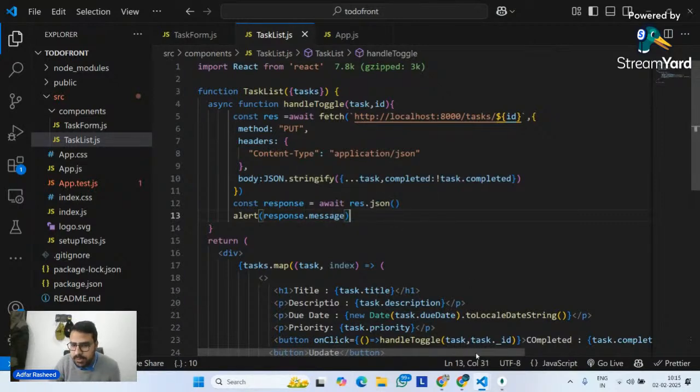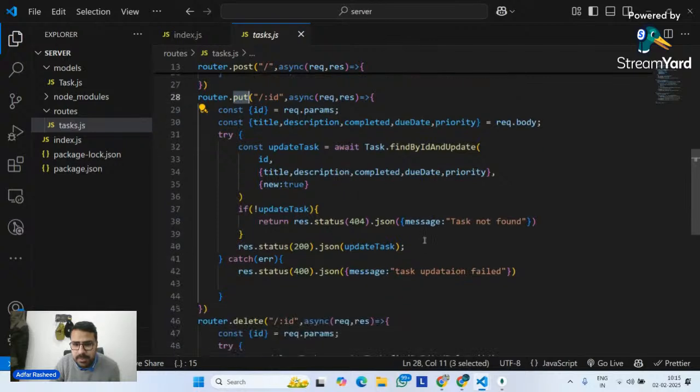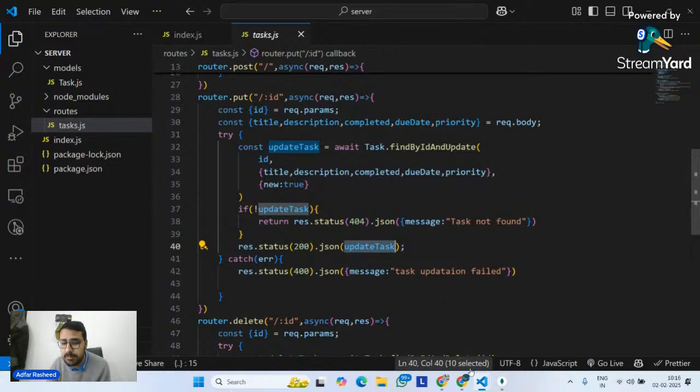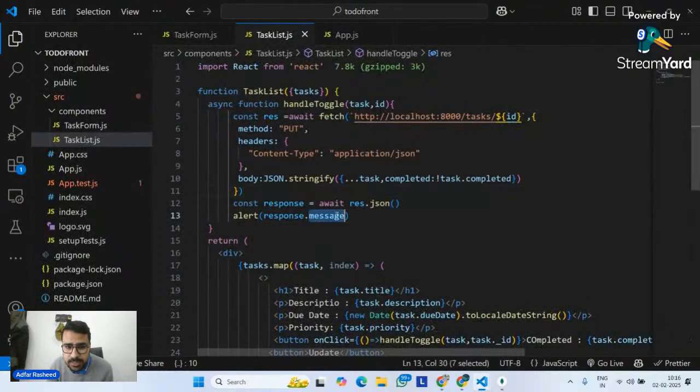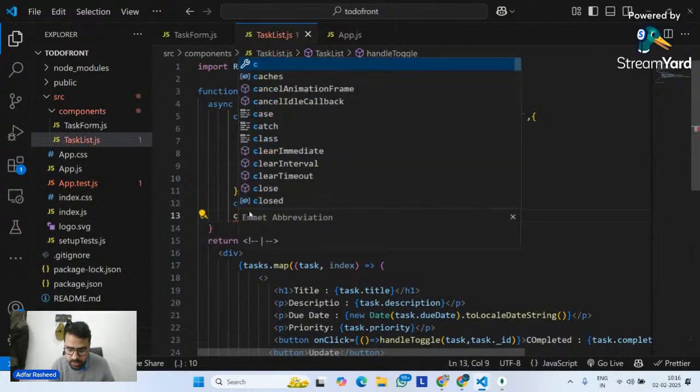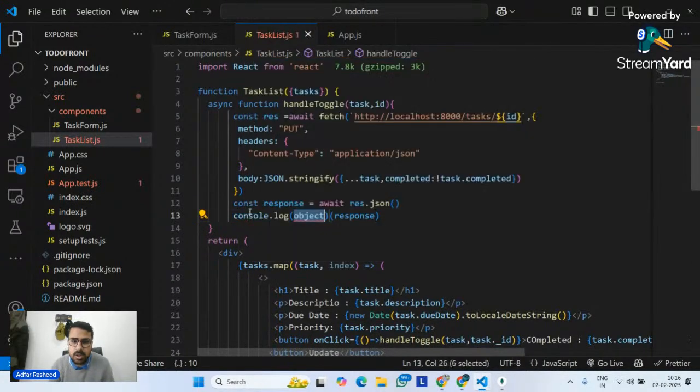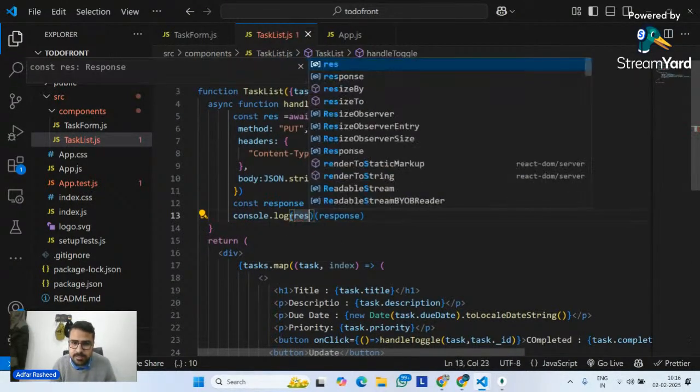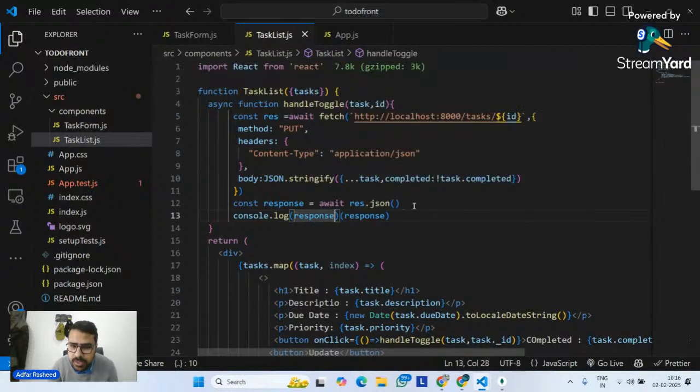According to the backend, if the task is updated, it simply gives me the updated task. So I'm not writing message. Instead of alert, I can simply say console.log my response, so I can check and confirm whether I am able to update it or not. Finally done. Very good.